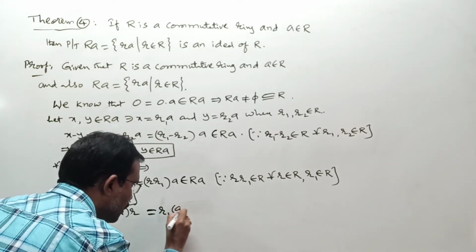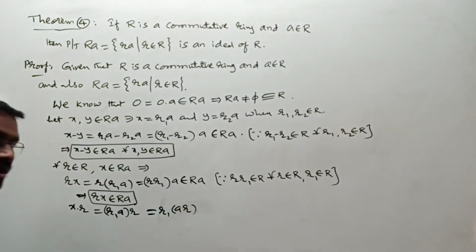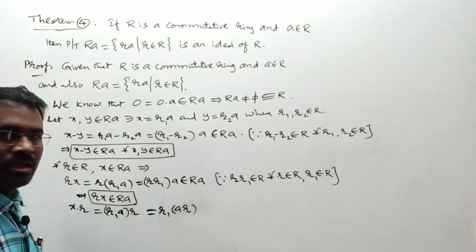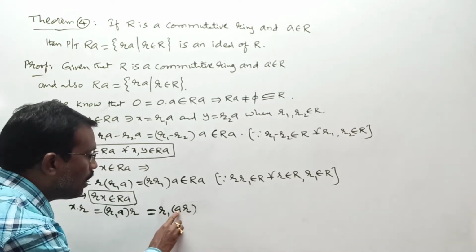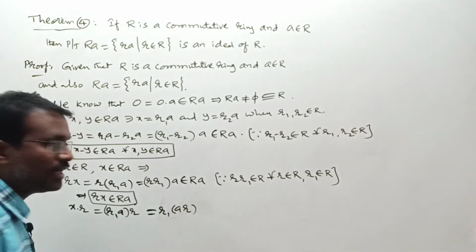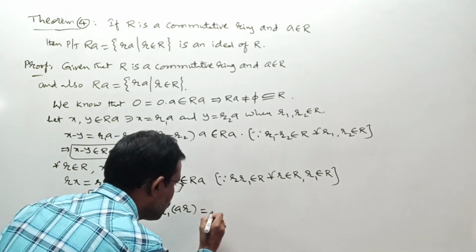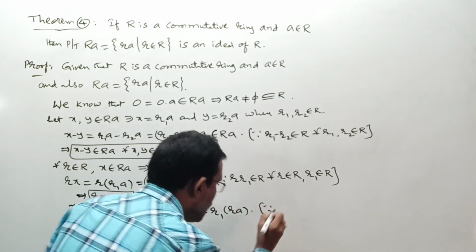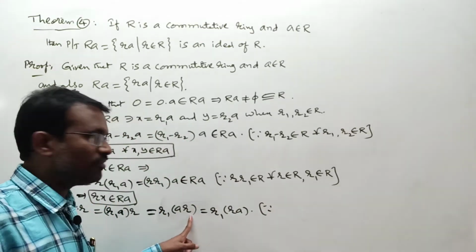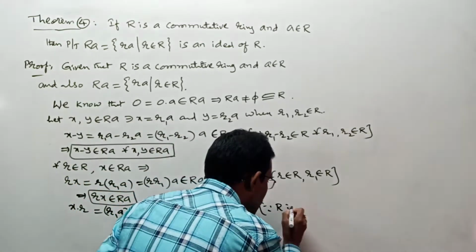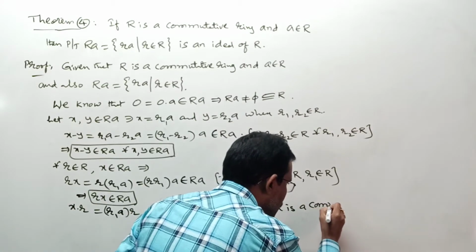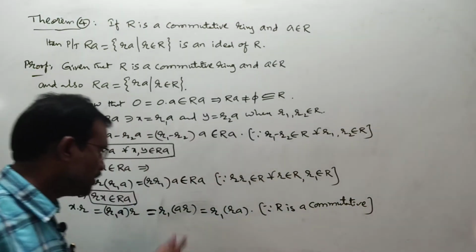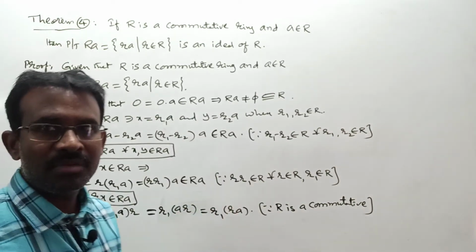R1 into AR according to the multiplicative associative property in R. Here let us use the commutative property. According to the commutative property, AR can be written as RA. Yes, this is equal to R1 into RA, since R and A both are elements of ring R, and R is a commutative ring. R is commutative. Directly I am writing that AR you can write as RA.